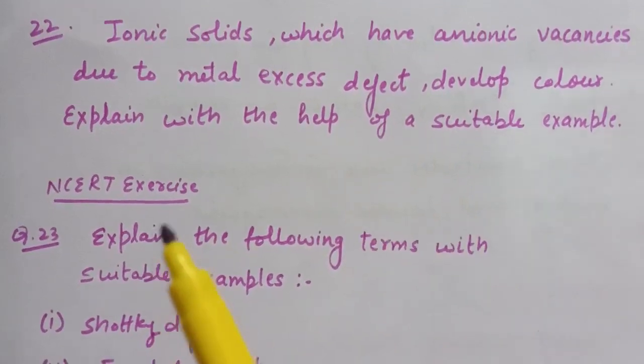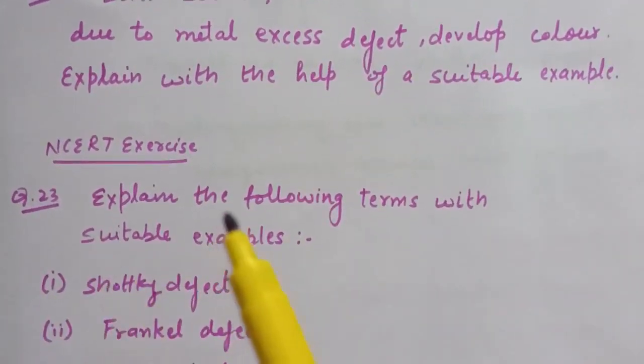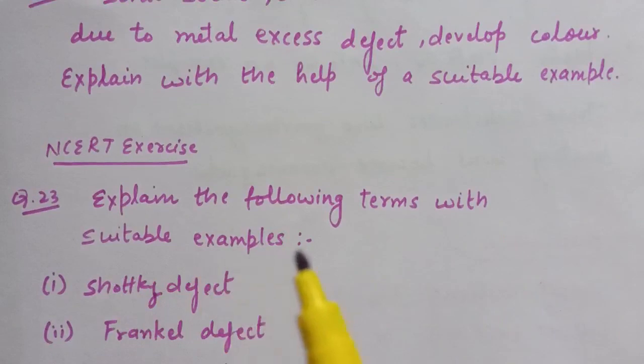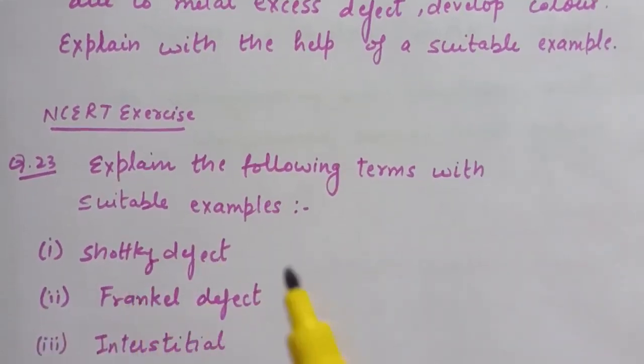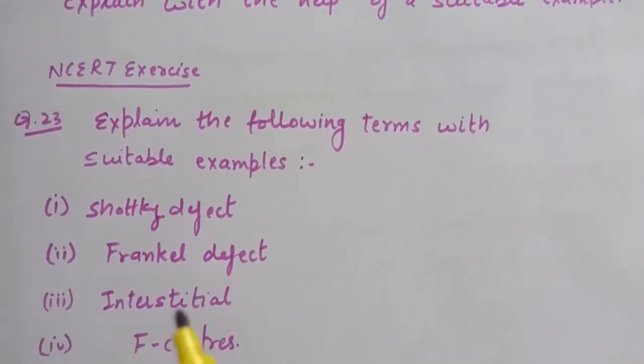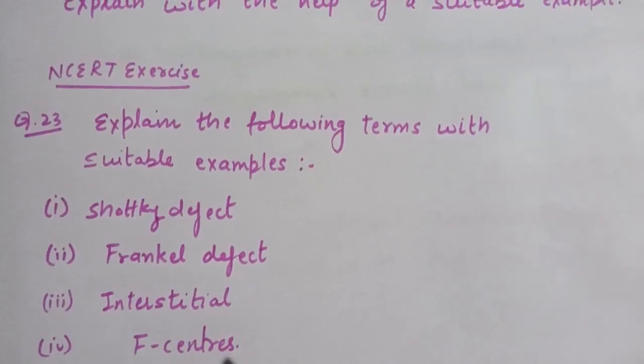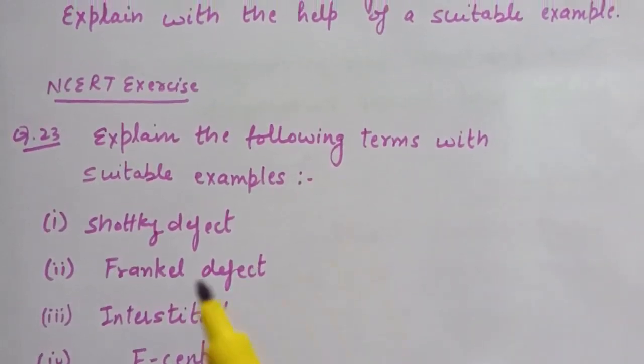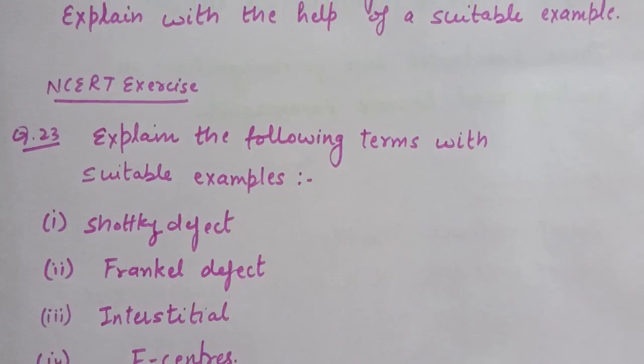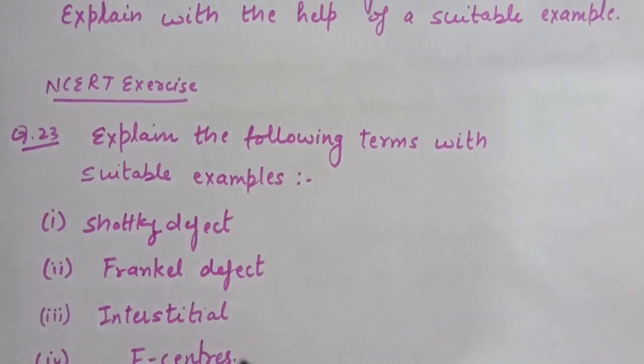Now next is NCERT exercise question number 23. Explain the following terms with suitable example: Schottky defect, Frenkel defect, interstitial and F centers. Previous lecture was all about these defects. So this question was already explained in the previous lecture. So these are the questions of lecture number 5.